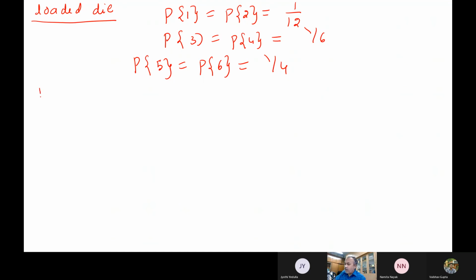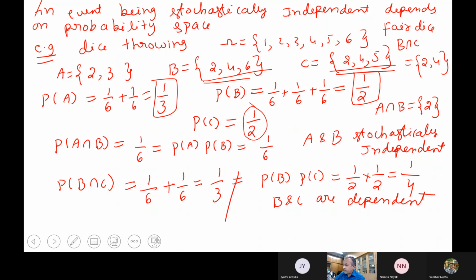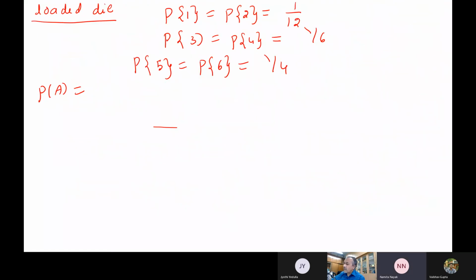Now the same problem we will do. What is the probability of getting A? What is A? A contains 2 and 3.